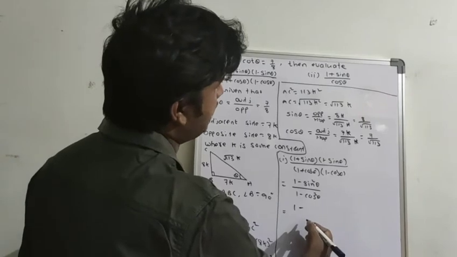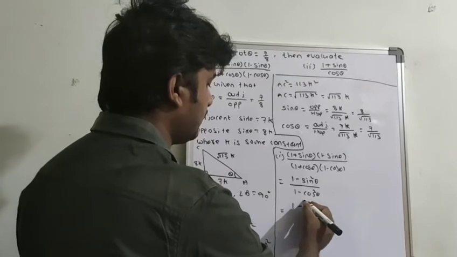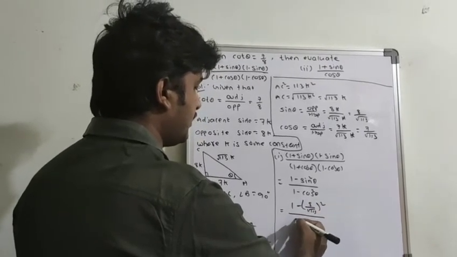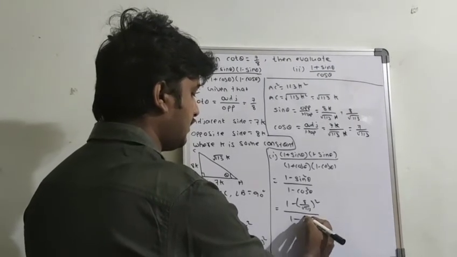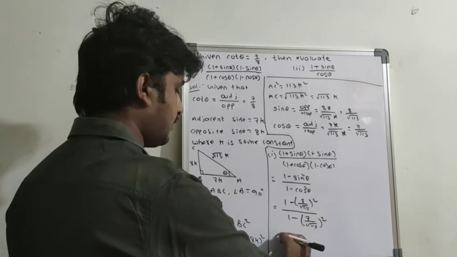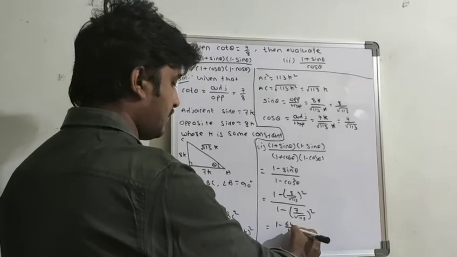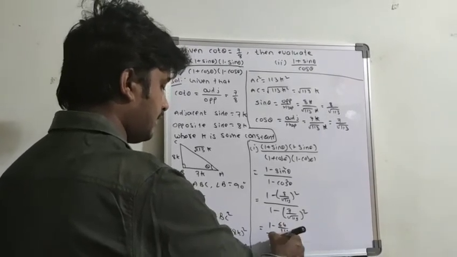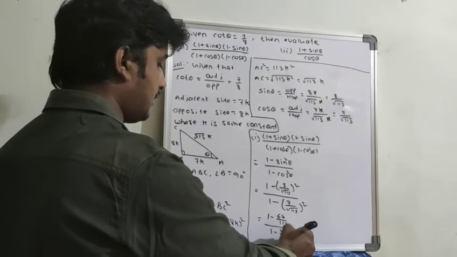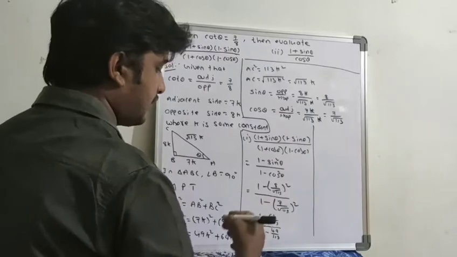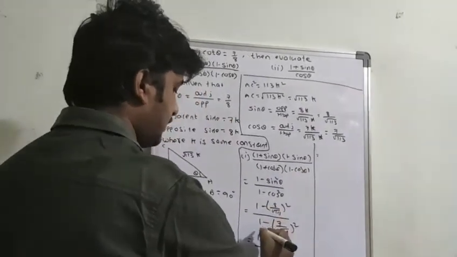What is the sin theta value? 8 by under root of 113, whole square, by 1 minus 7 by under root of 113, whole square. So from this, 1 minus 8 square, 64 by 113, by 1 minus 7 square, 49 by 113. So from this I am writing like this.